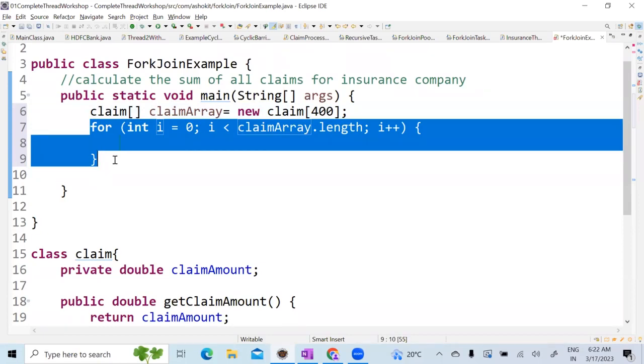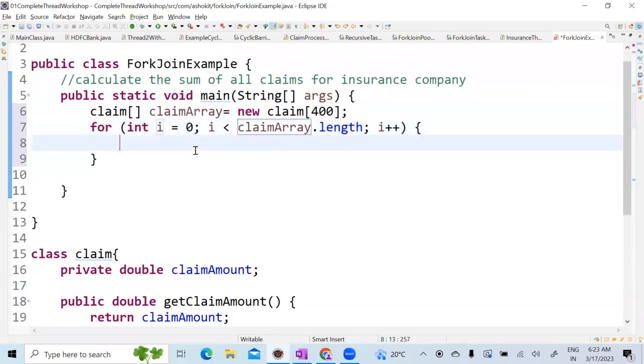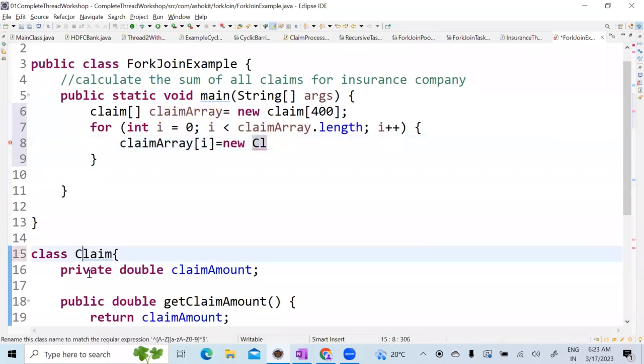So that's why I need some smarter programming where it can use the maximum of the CPU and then generate the output. Even if you are writing a for loop of 1 crore records, it takes time. But the problem is only the time, right? You have to reduce the time. So that's where the fork join pool comes into the picture. Now in this claim array, I have to set the claim. Each claims of i is nothing but equal to new Claim. Can I say? Yes.